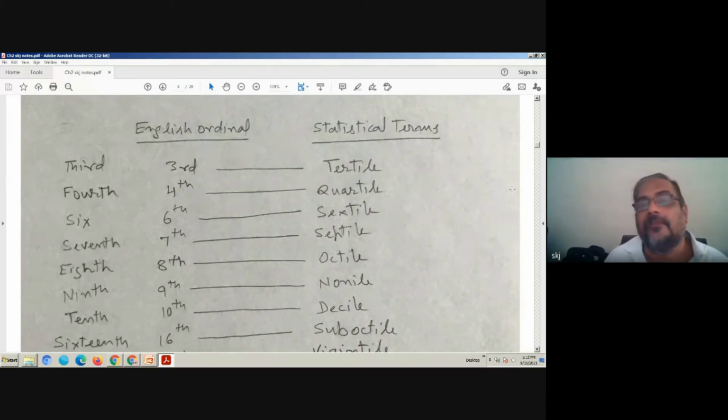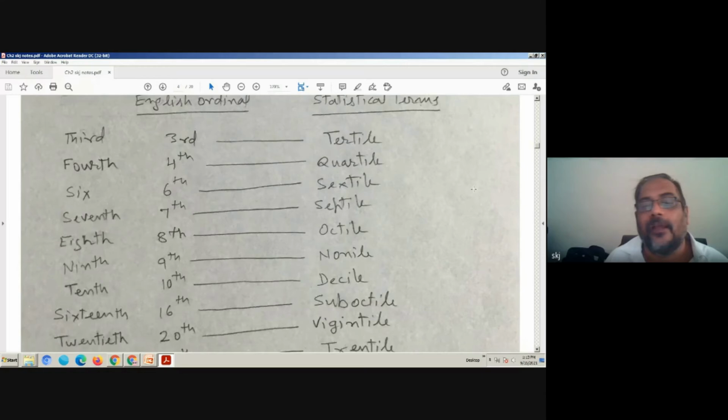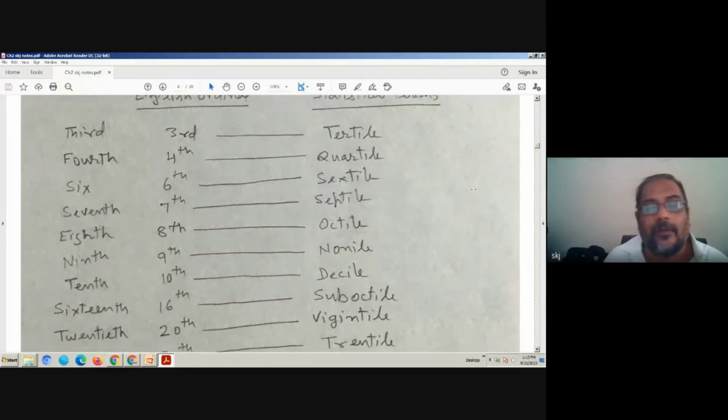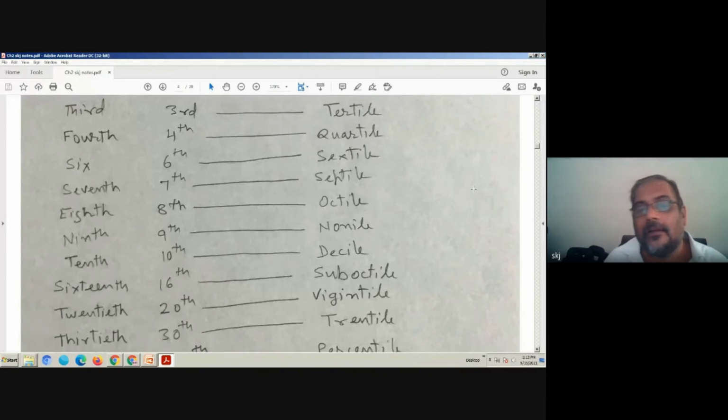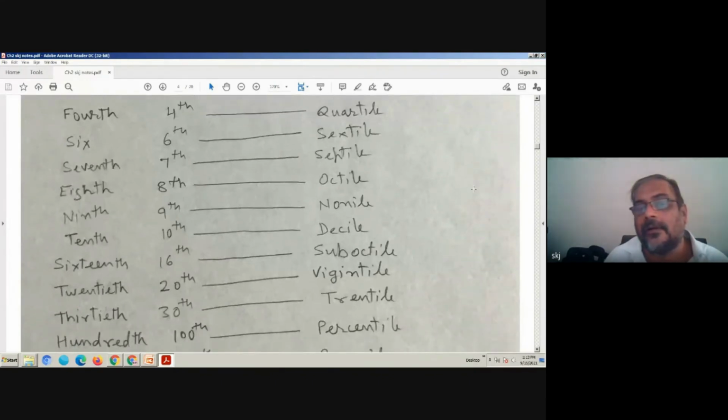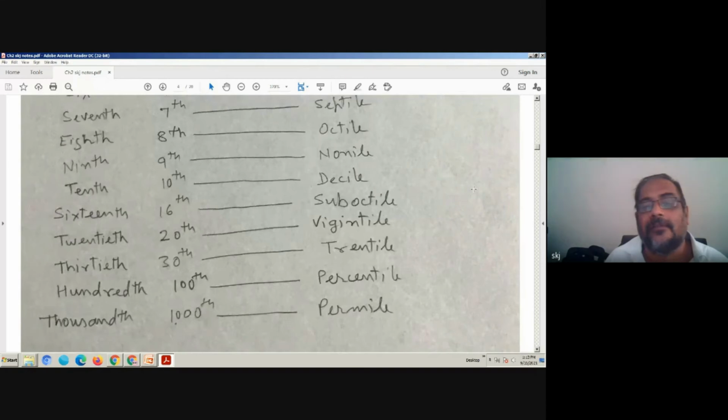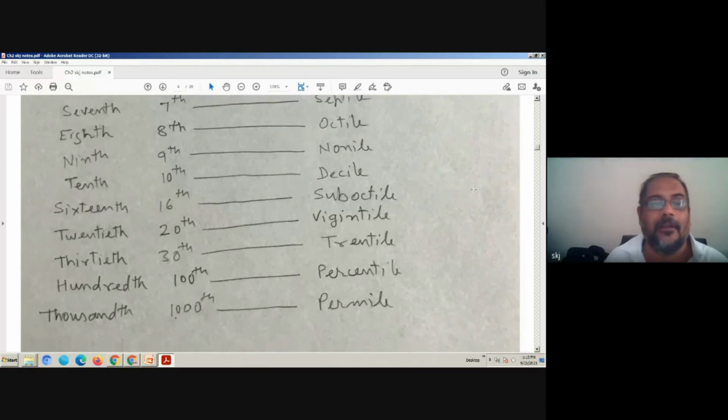For fourth we have the term quartile, for sixth sextile, for seventh septile, for eighth octile, then nonile, decile. For 16, hexadecile, for 20th, vigintile, for 100 we have percentile, and for thousands we have permilles. So when we say percentile, we are referring to the 100th part.